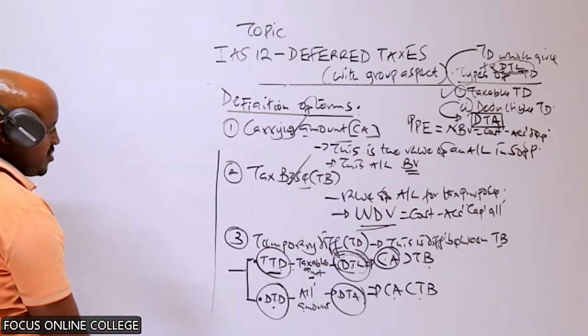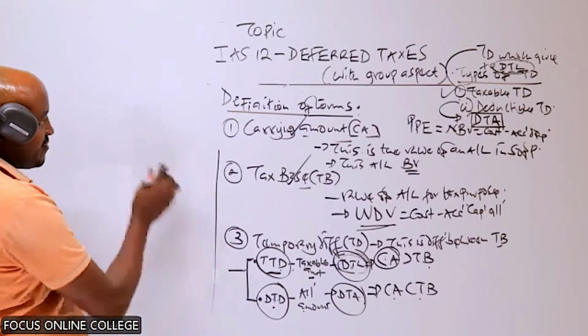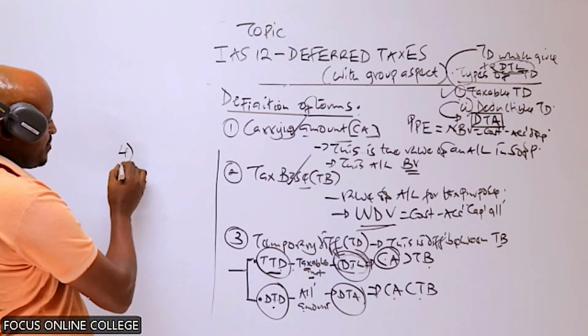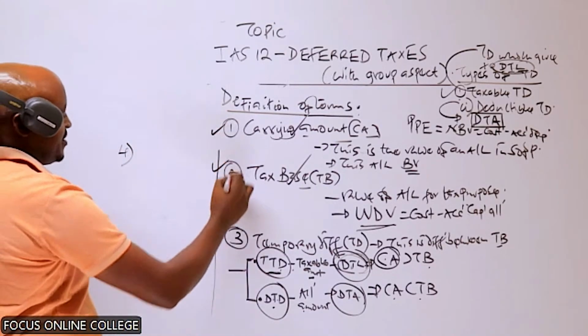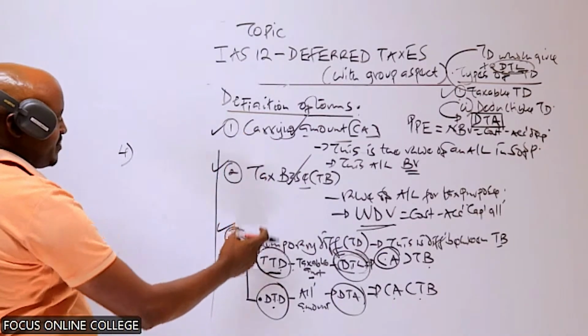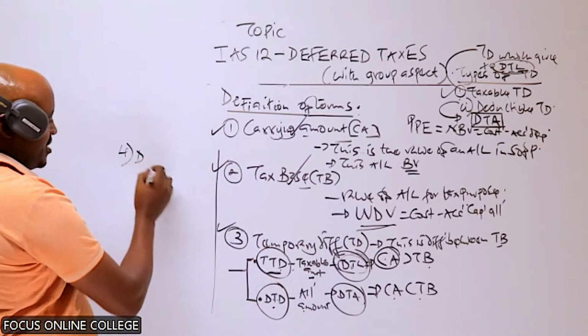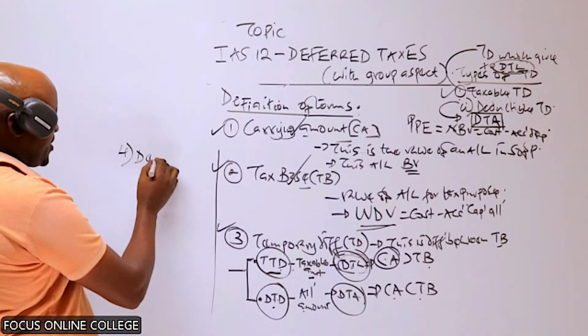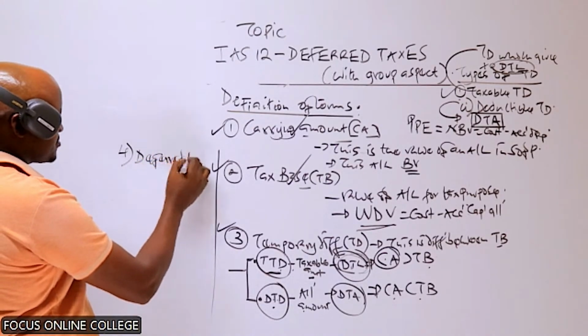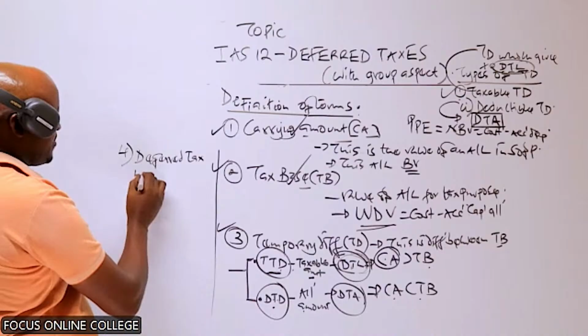So from that, we can proceed to the other term. Remember, you have already defined three terms: carrying amount, tax base, temporary difference. The other term is something I've mentioned here, and that is the deferred tax liability.